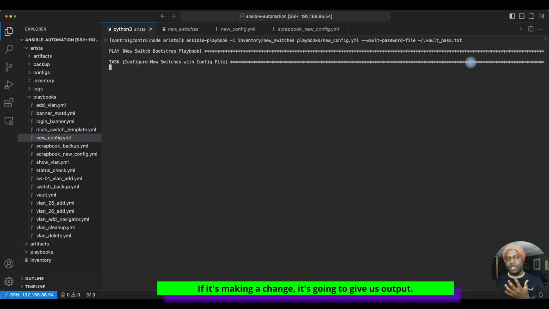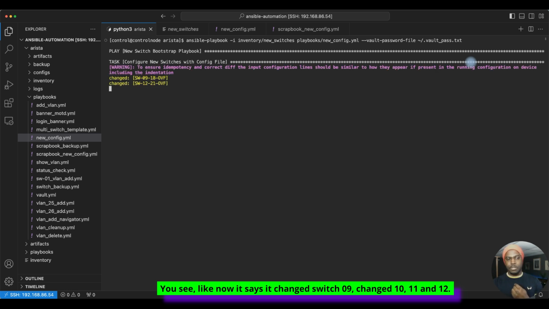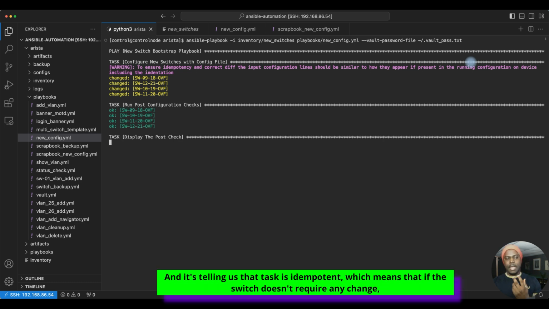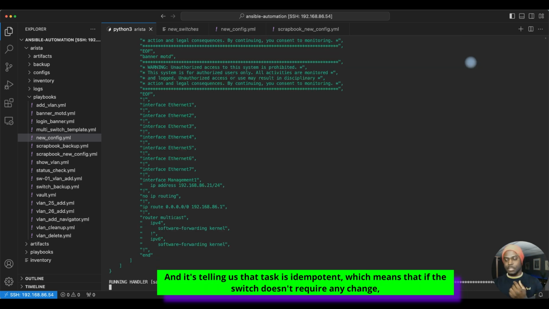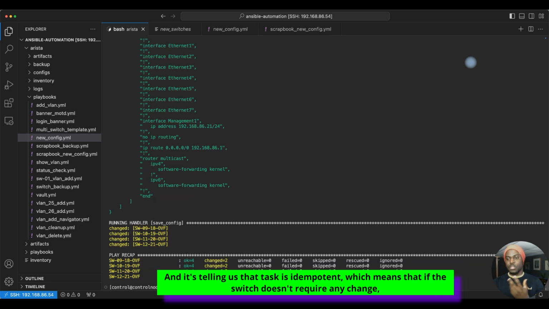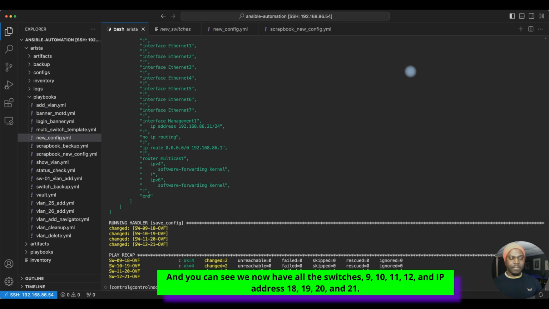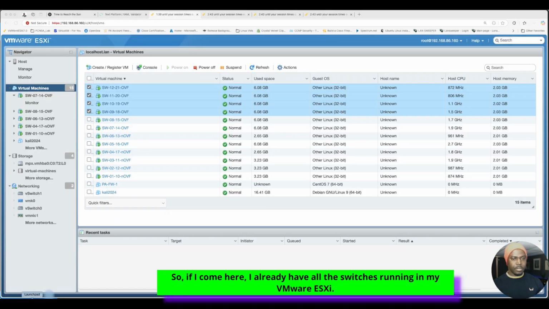If it's making a change, it's going to give us output. You see, like now it says it changed 9, changed 10, 11, and 12. And it's telling us that task is idempotent, which means that if the switch doesn't require any change, it's not going to make any change. And you can see we now have all the switches 9, 10, 11, 12, and IP address 18, 19, 20, and 21. So if I come here, I already have all the switches running in my VMware ESXi.